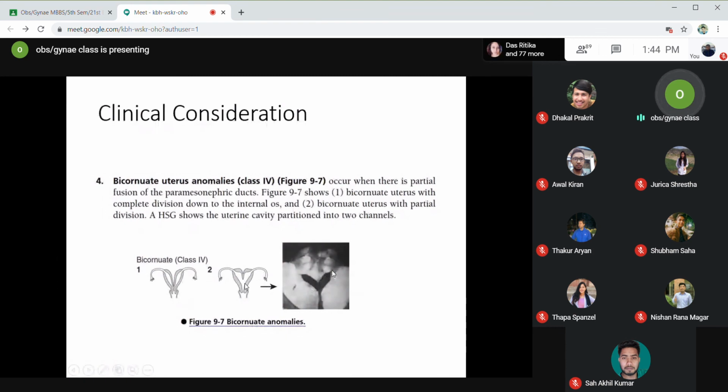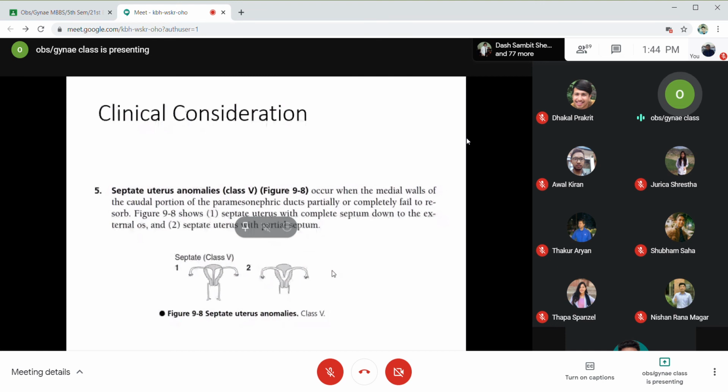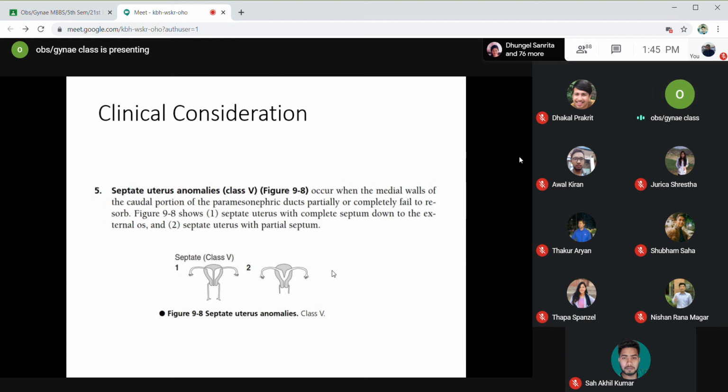Number 5 is the septate uterus. Septate uterus occurs when the medial walls of the caudal portion of the paramesonephric ducts partially or completely fail to reabsorb. When the two paramesonephric ducts come together, they fuse with each other, and after fusion, the wall in between the two tubes gets absorbed, so there will be formation of a single cavity. But if the wall between the two paramesonephric ducts does not get fully resorbed, then there will be the formation